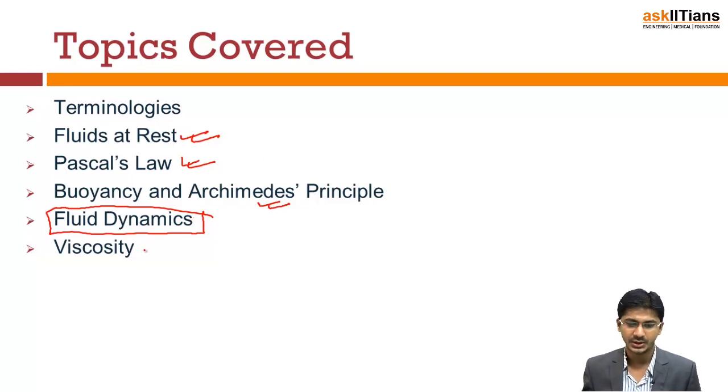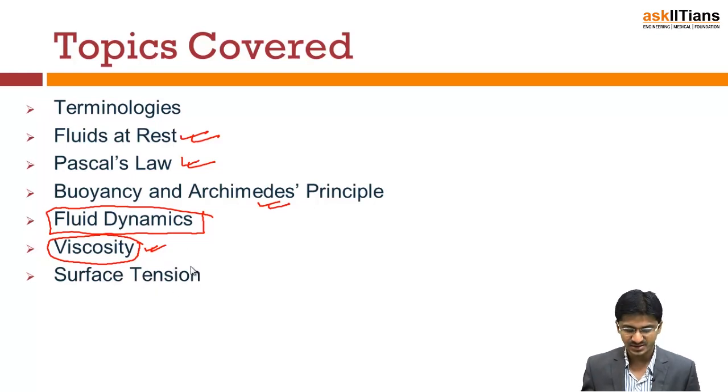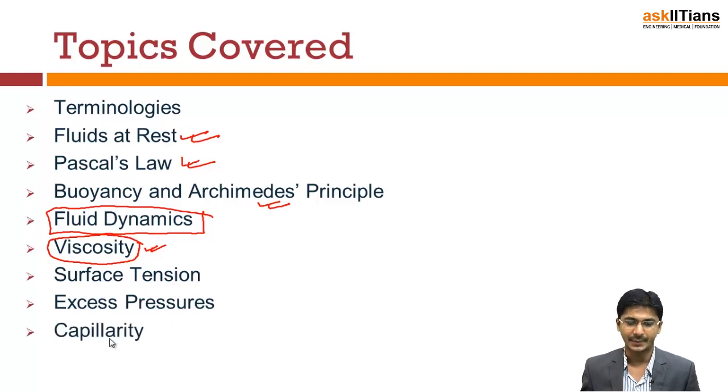Then we will move ahead to deal with some features of the liquid that are not so ideal, means the viscosity that we will see in further detail, what exactly is this non-ideal behavior, what is an ideal fluid, all these things we will be discussing in the session. Then we will go ahead with surface tension. What exactly is this surface tension? This is also a non-ideal characteristic, we will see into this. And then we will move to excess pressure. What is excess pressure? Then capillarity. These are the topics in this sequence.